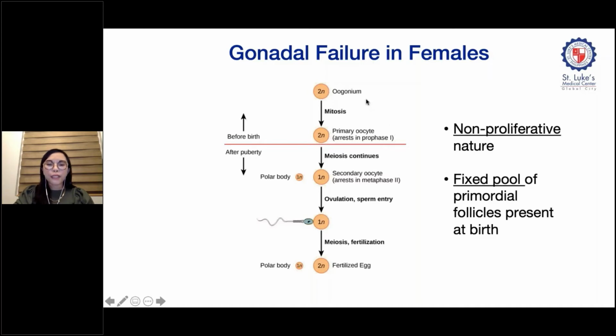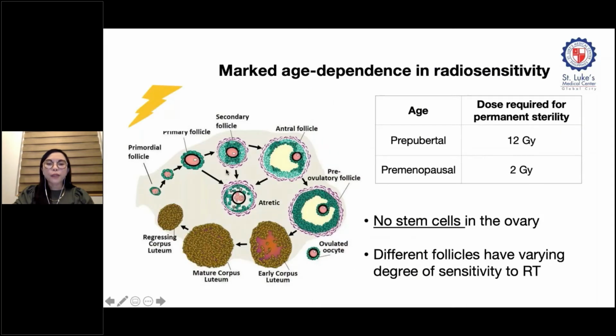All the cells in the oogonial stages progress to the oocyte stage, and by 3 days after birth, all the oocytes are in their resting phase and there is no more cell division. Consequently, in the adult, there are no more stem cells present in the ovary, but there may be different types of follicles present, such as primordial follicles, primary, secondary, etc., which again have varying sensitivities to radiation.